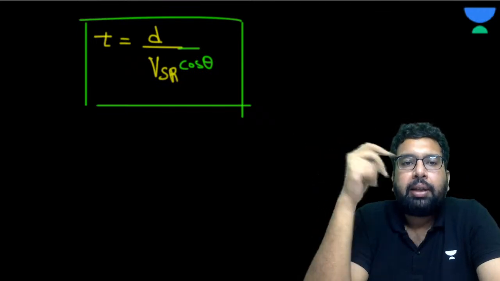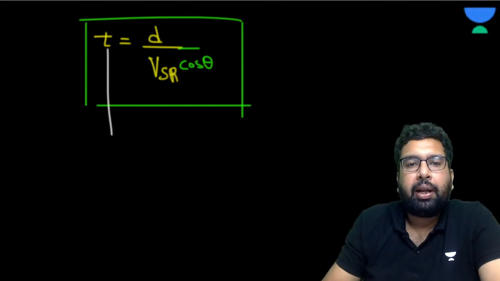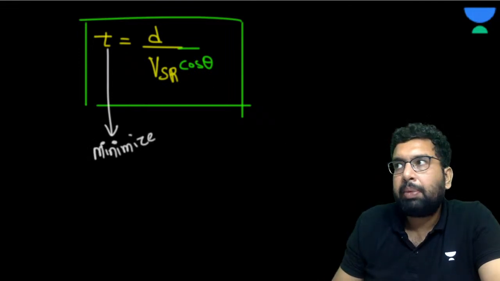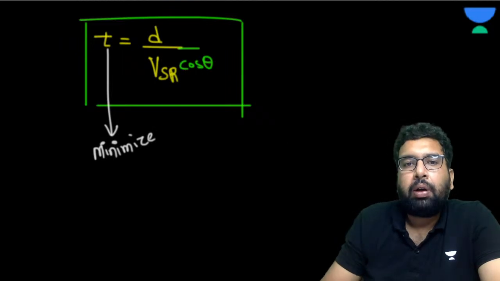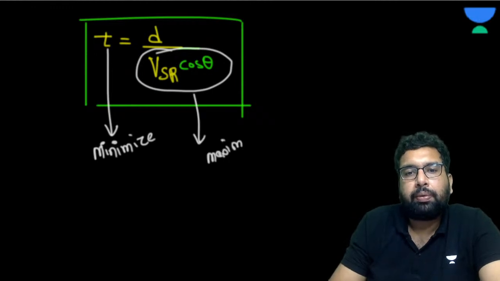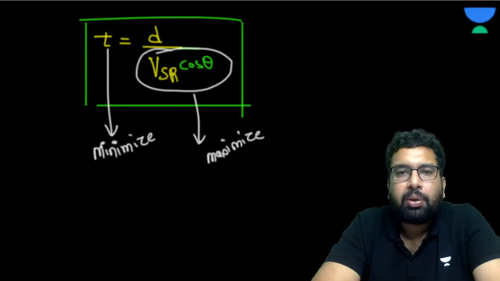Now please understand this. We want to minimize the time, right? If we want to minimize it, this has to be maximized because it is in the denominator. If this is to be minimized, this has to be maximized. Agreed or not? If the time is to be minimized, this is to be maximized.